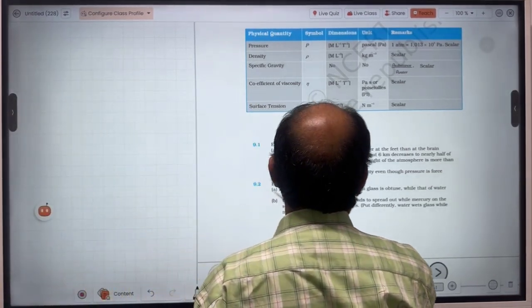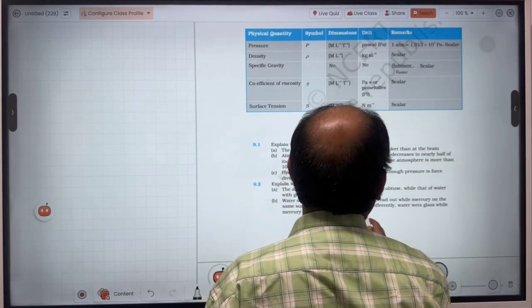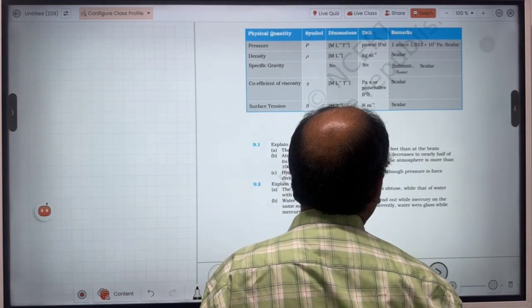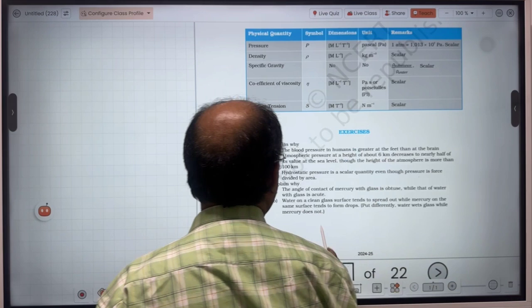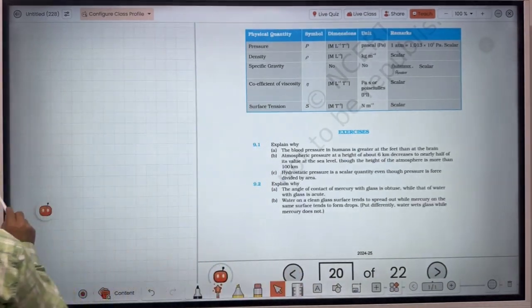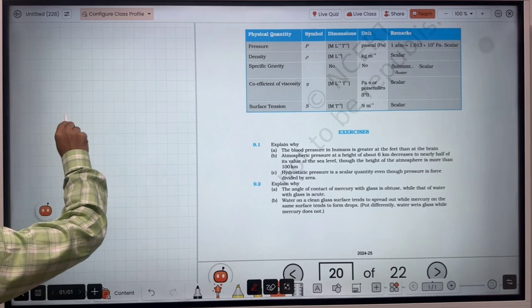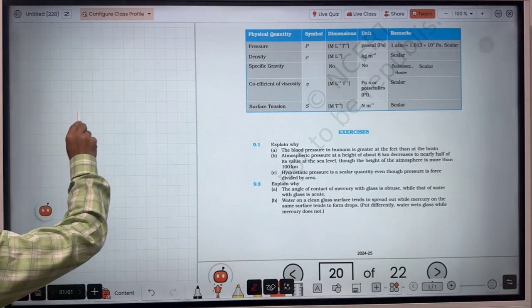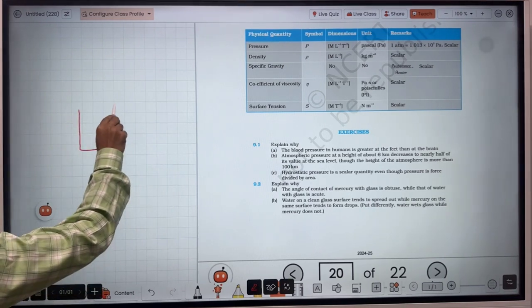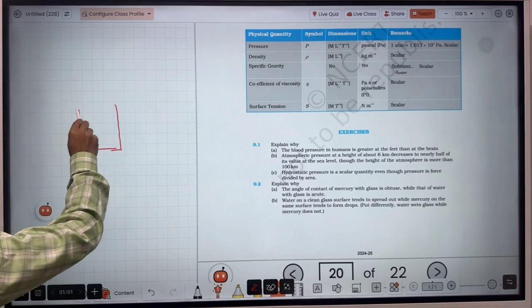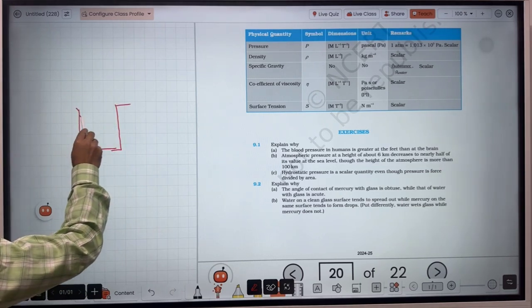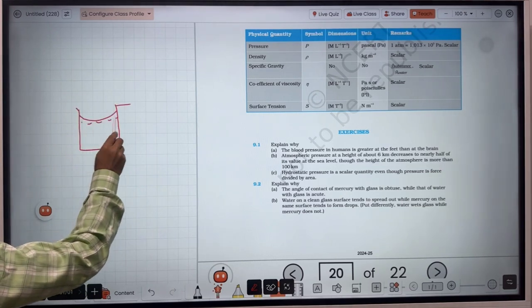Now explain why the angle of contact of mercury with glass is obtuse while that of water with glass is acute. So what are the factors that decide the angle of contact? Suppose we take a glass and we fill liquid in it, here say it is water.